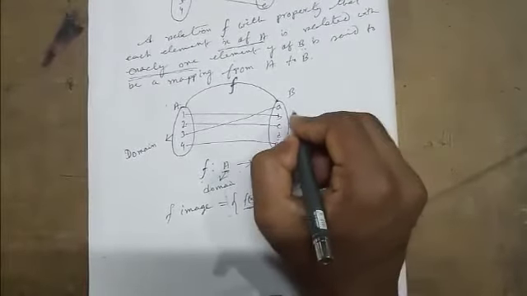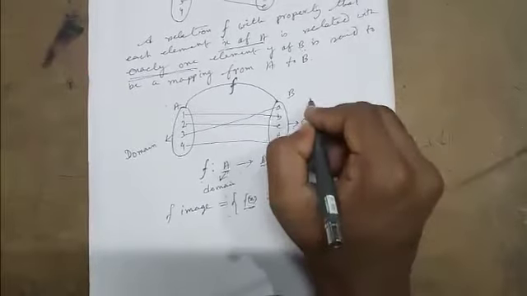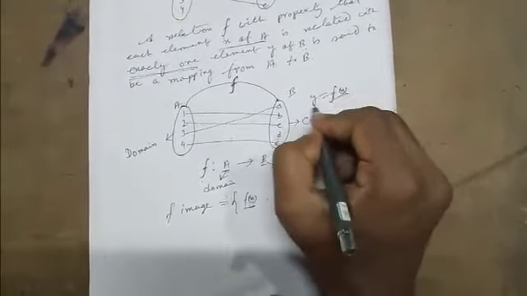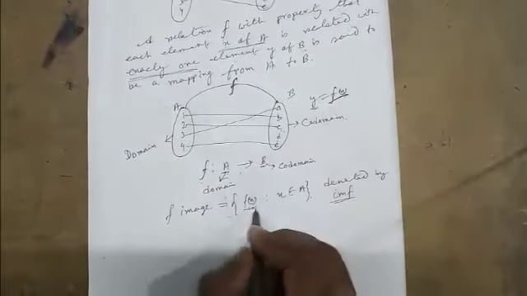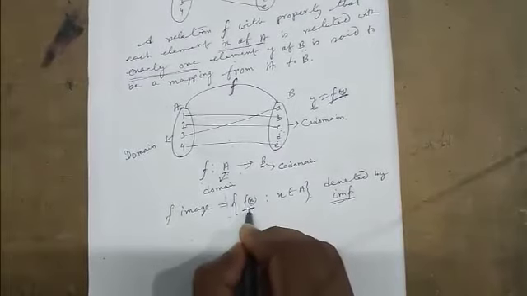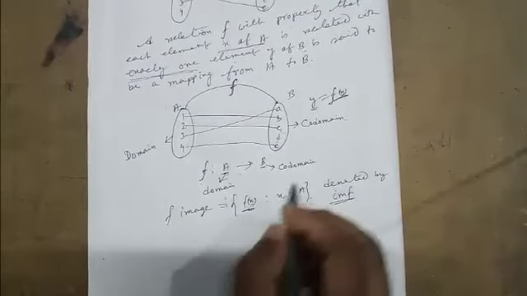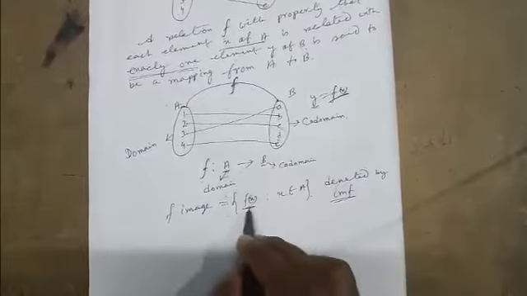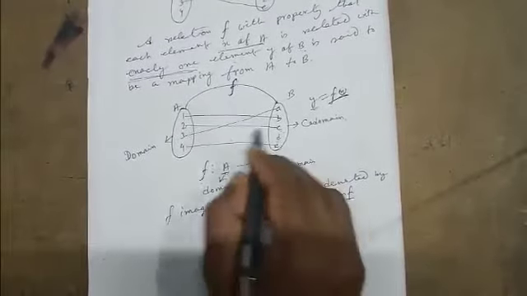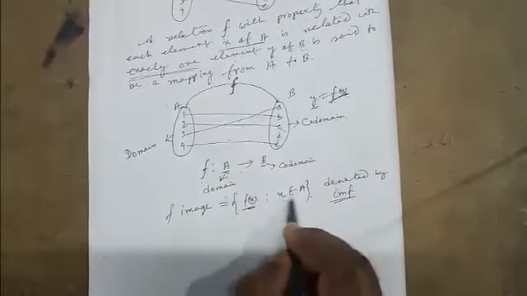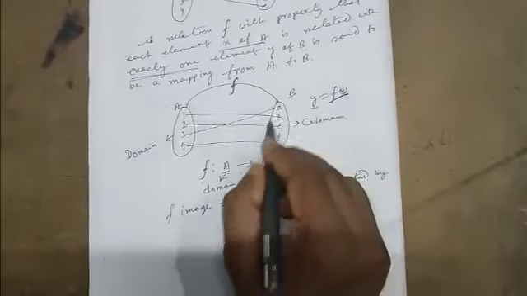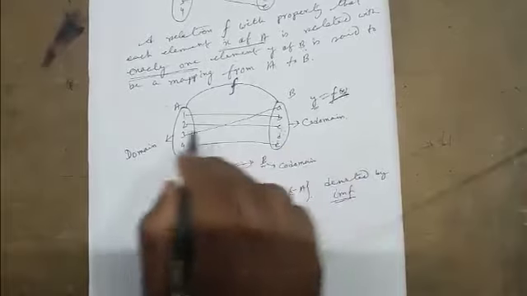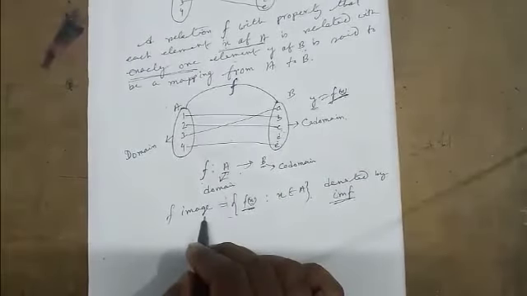Here y is the element of B, and y equals f(x). That means f(x) is the element of B, x is the element of A, where f(x) is the element of B. So those elements of B which are connected with the elements of A, where x belongs to A, are called the f image.